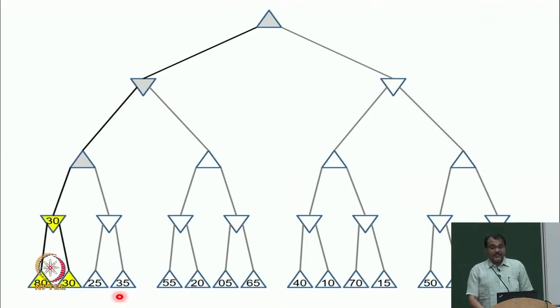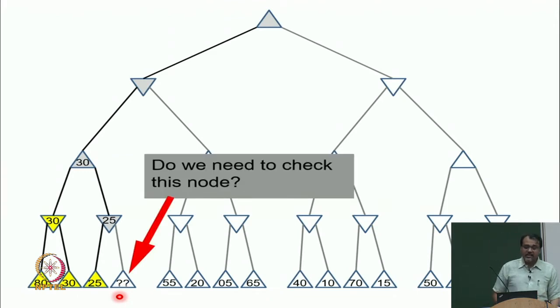Let's say we are at this point. I have evaluated the min 30. I have sent this information to the max. It now knows that my left subchild can get 30. It goes right. The min gets to know about 25. We are at this specific point in the juncture. Now, the question we need to ask is, do we need to check this node? Does it matter what value it is?